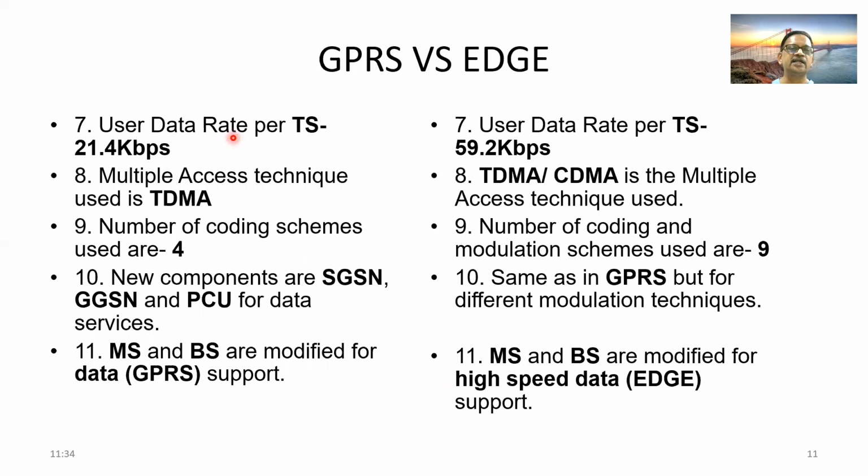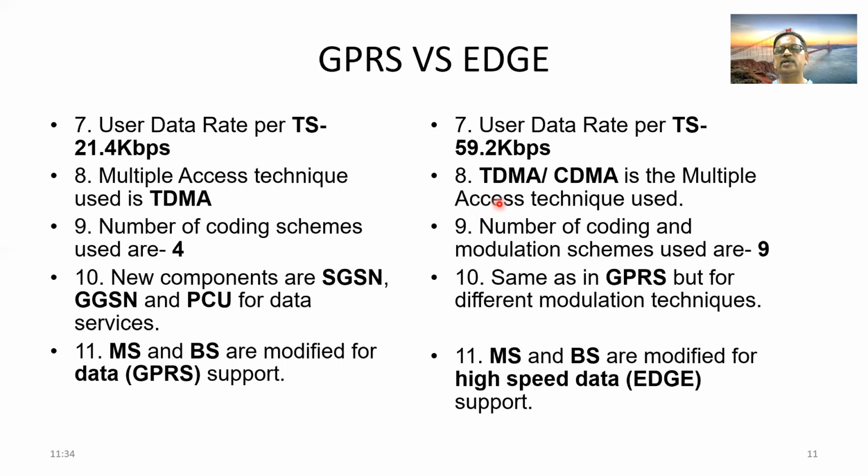Then user data rate per time slot is 21.4 kbps in case of GPRS. User data rate per time slot is 59.2 in case of edge. Multiple access technique used is TDMA here.